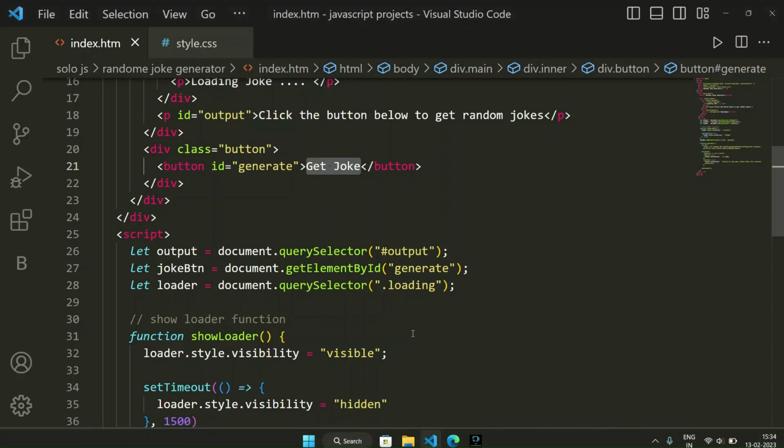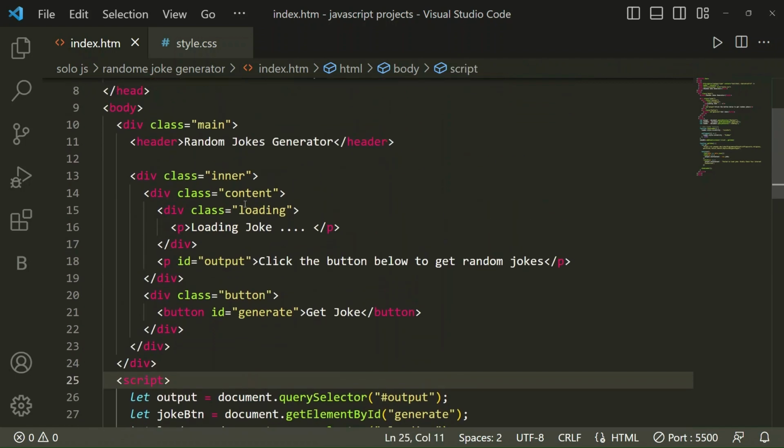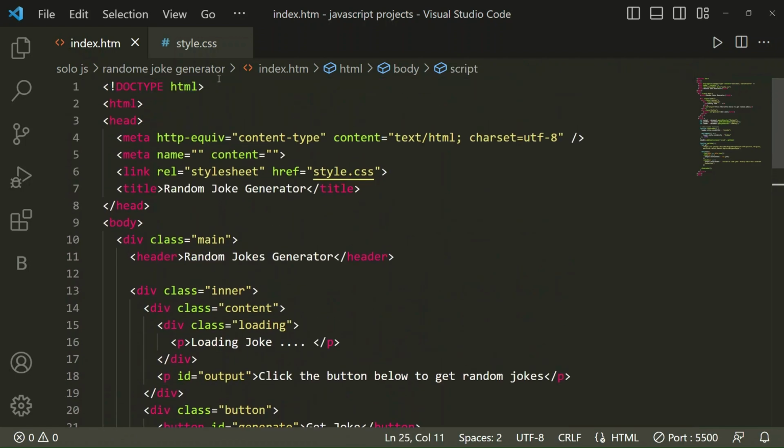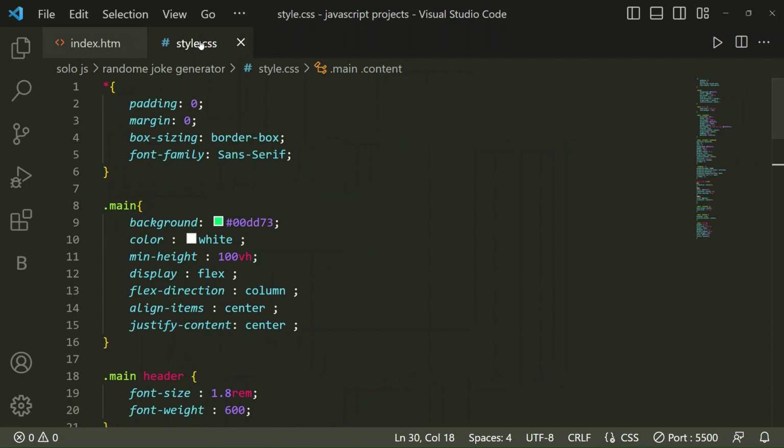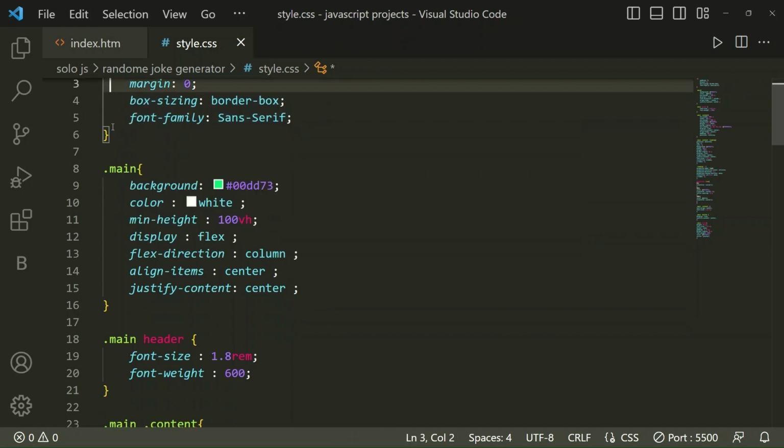That is for HTML. Later we'll discuss JavaScript. Before that we go for CSS styling. Padding and margin I have taken 0, box-sizing border-box, and font family sans-serif for our web page.